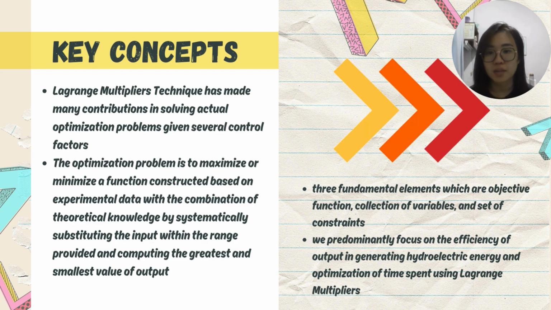There are three fundamental elements: objective functions, a collection of variables, and a set of constraints. We have focused on the efficiency of output in generating hydro energy and the optimization of time spent using the Lagrange multiplier technique in this assignment.